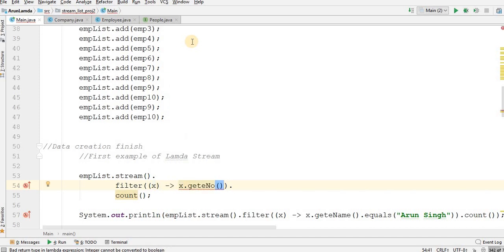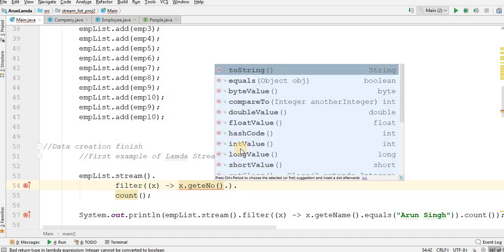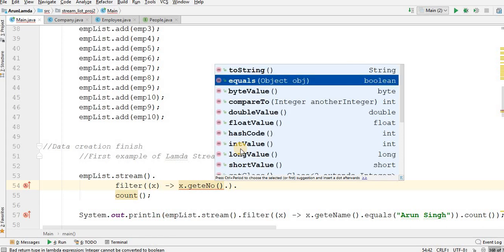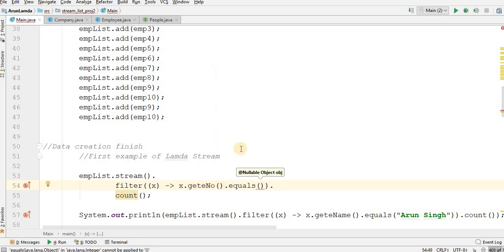Let me use get number. Now, since filter is an if condition, x dot get number doesn't help much. So let's get into boolean something. If I use two equals, yes, it will convert into boolean. If this is equal to 78, it would be fine, and you have to do a count on it.